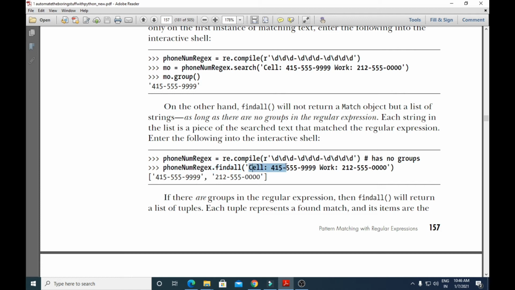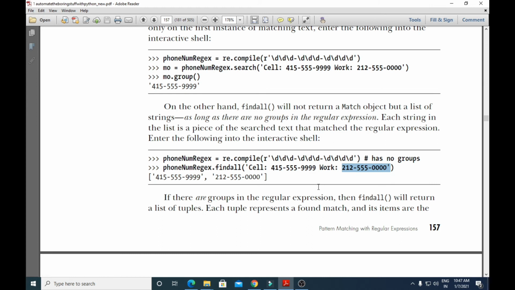To the findall method you have passed the string, and in that, how many phone numbers are there? Two phone numbers are there. Both phone numbers match the pattern. So what will the findall method do? The findall method will not return a match object. Here the search method was returning a match object, but the findall method will instead return the list of strings that have matched the regular expression. So what has matched the regular expression pattern? The first phone number as well as the second phone number.